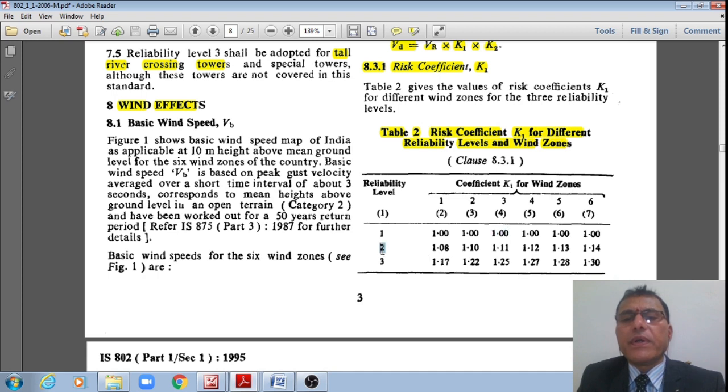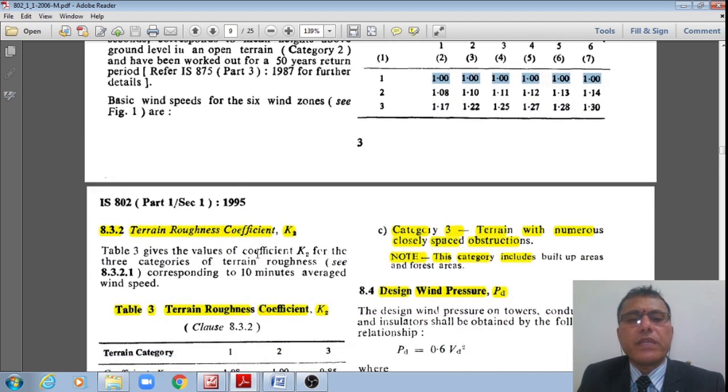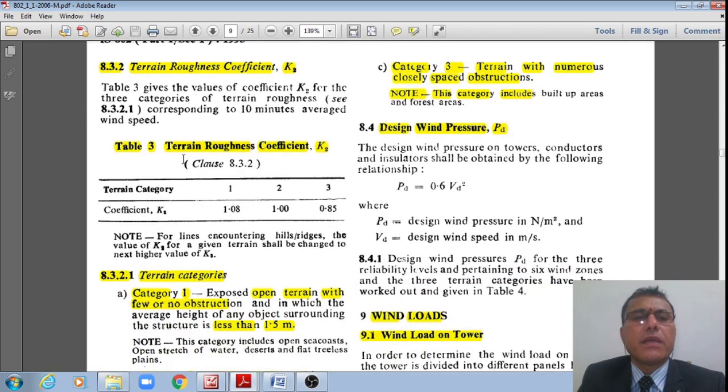Whereas if the reliability level is 2, it means 11 percent extra. The same with reliability 3 is almost 25 percent extra compared to this unity. That is how, as reliability increases, the value of this risk coefficient also increases. You can see, as I move downward, all these are much more than the first row. That is the inference from this table, students. I hope you're understanding these discussions.